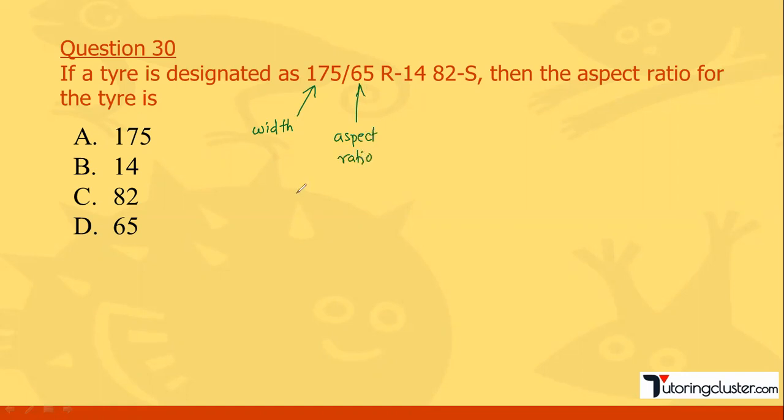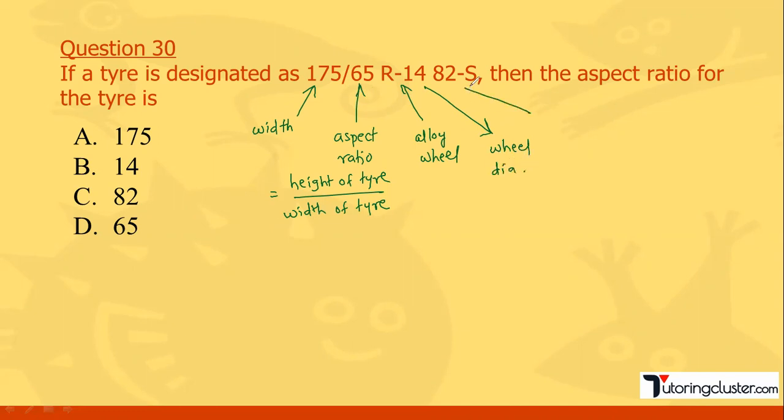What is aspect ratio? It is the ratio of the height of the tire to the width of the tire, so 65 is a percentage value. R14 means it is going to be your alloy wheel, and 14 is the wheel diameter. This 82 number is the load index. Please note down all these points.